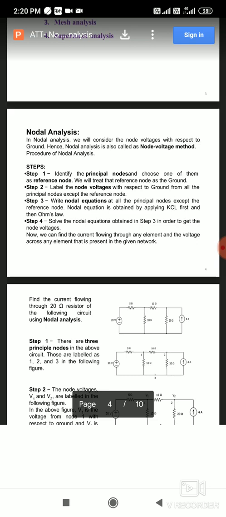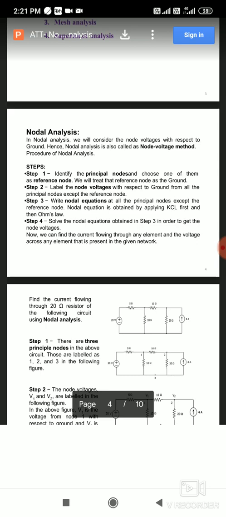Now the nodal analysis we are going to apply at each and every node in the network. Especially nodal analysis is applied at principal nodes. Simple nodes ला apply करायचं नाही तर principal nodes ला apply करायचं. Sometimes in some cases it is need to apply the nodal analysis at simple node. Now there are the four steps. We have to understand the procedure of nodal analysis. So there are the four steps.